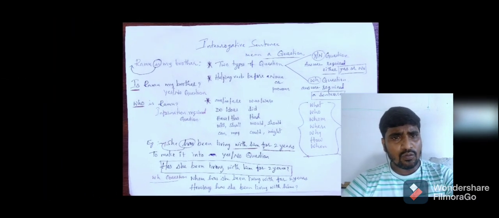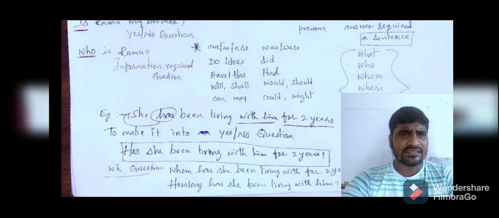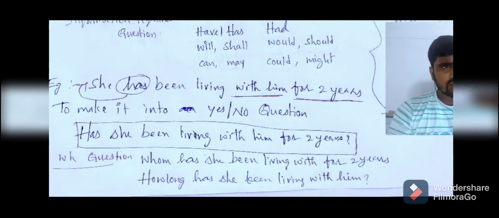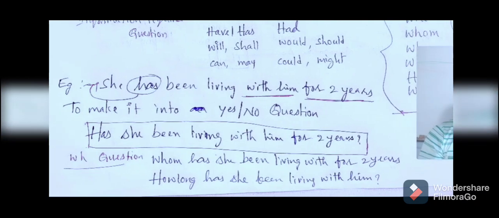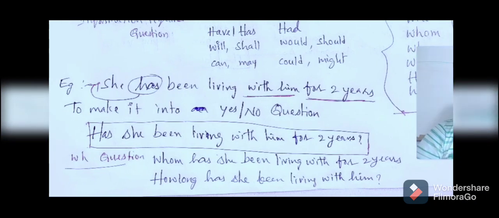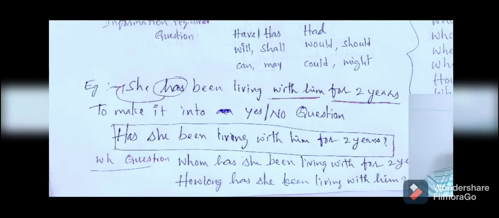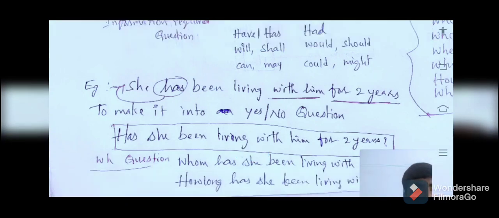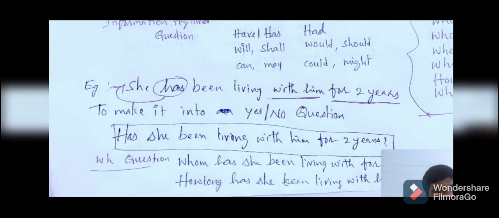So did you understand what I taught? Now I'm going to move forward to the rest of the parts. See that, here I gave an example: She has been living with him for 2 years. So this is an example. In this example, now you need to prepare a WH word question as well as a yes or no question.